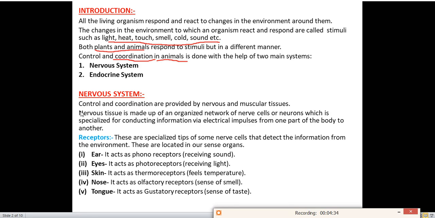Control and coordination are provided by nervous and muscular tissues. Okay, we have nervous tissues and muscular tissues in our body. So control and coordination is provided by which tissue?